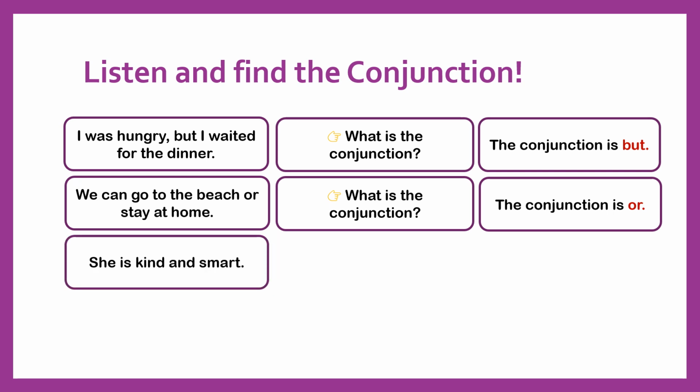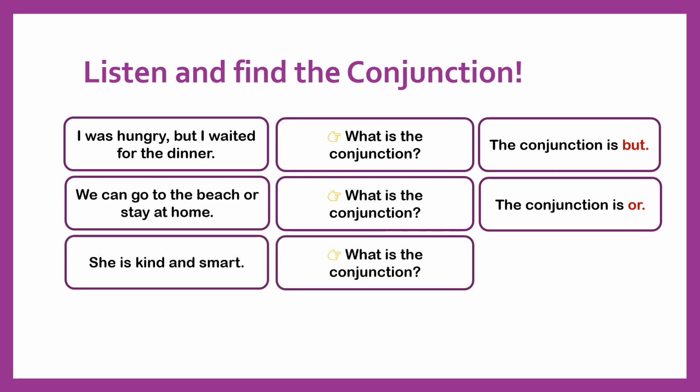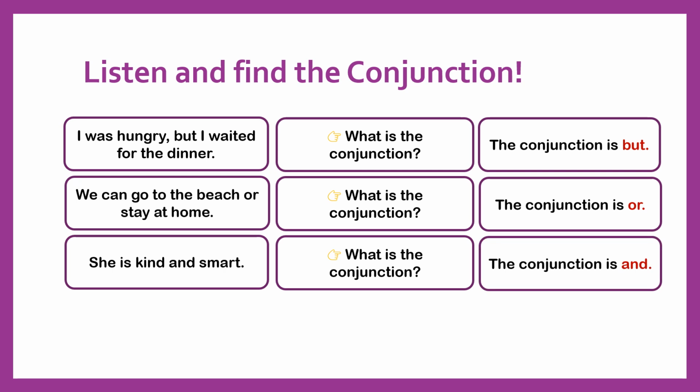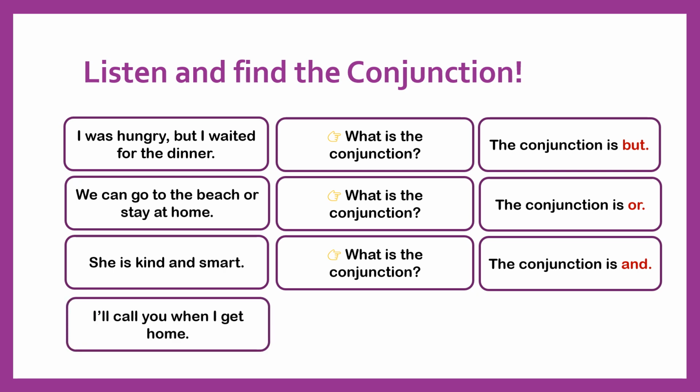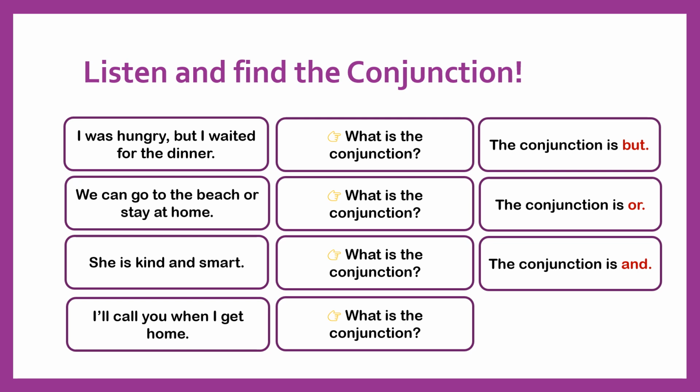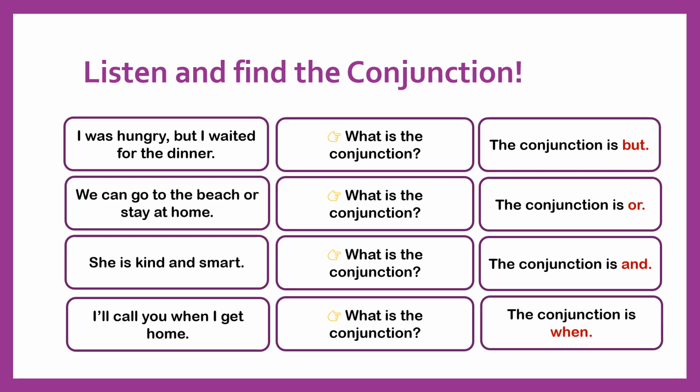She is kind and smart. What is the conjunction? The conjunction is and. It is connecting two adjectives, kind and smart. I will call you when I get home. What is the conjunction? The conjunction is when. It connects the action and the time.